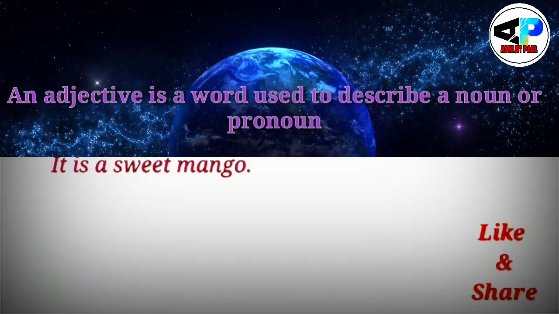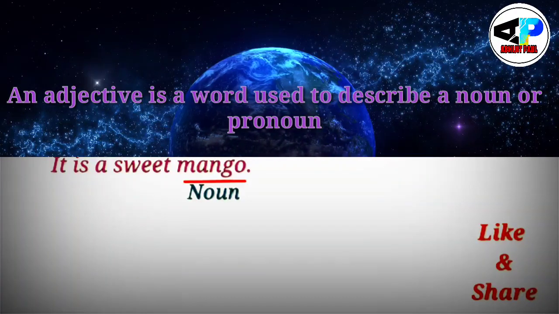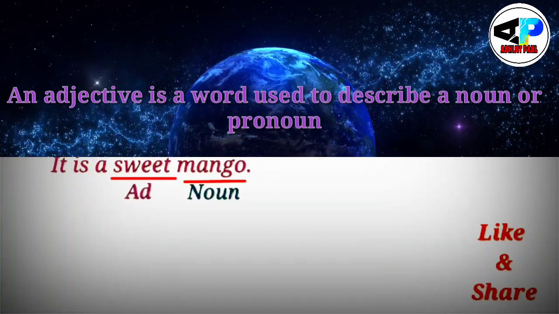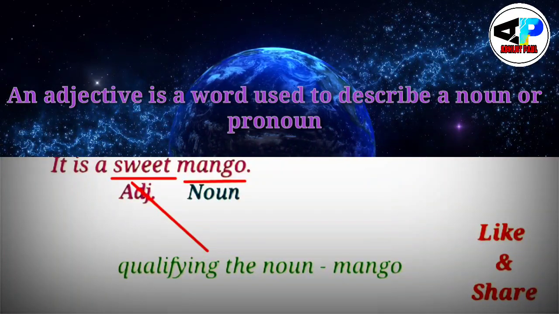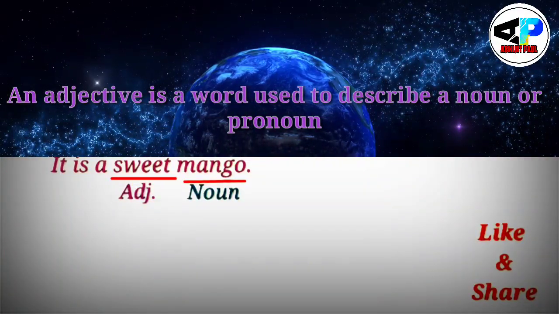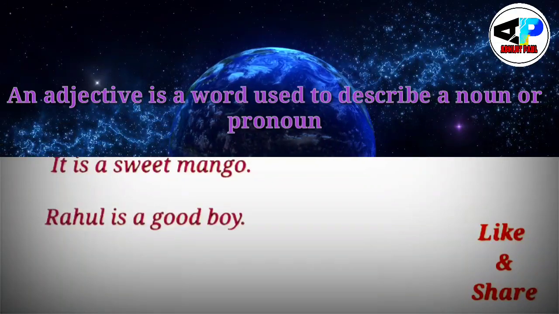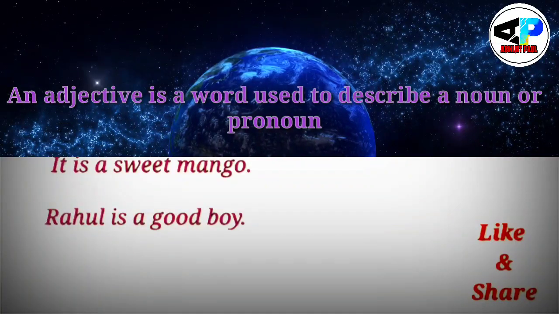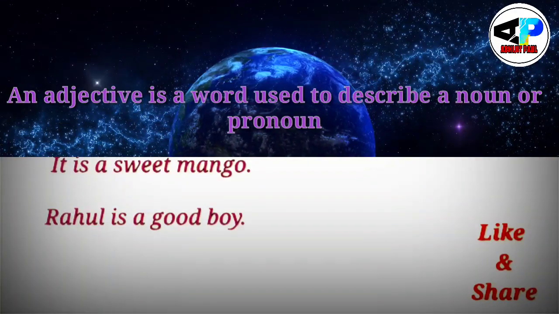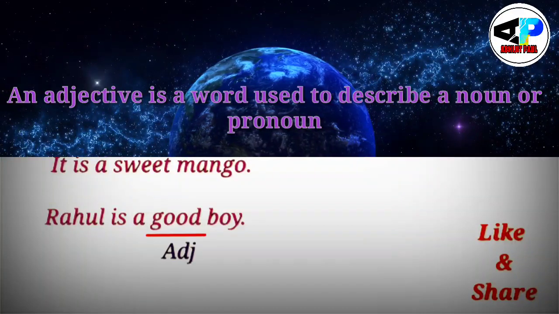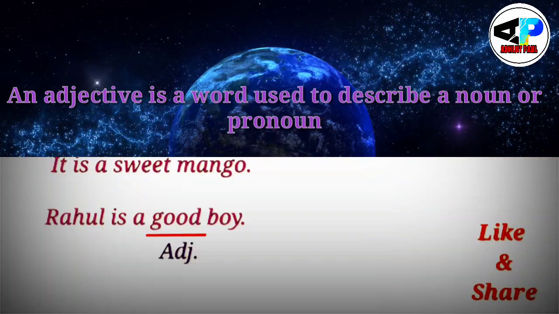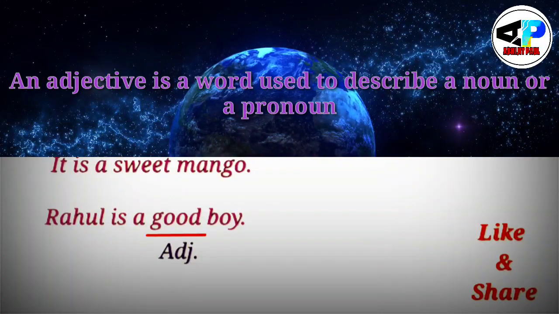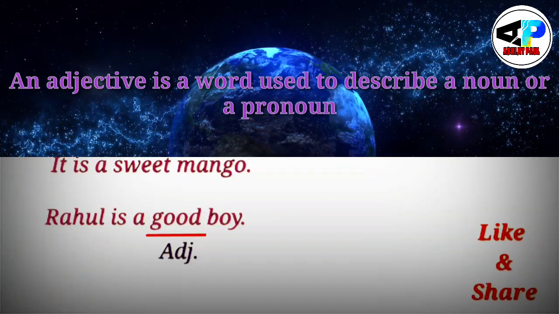See, it is a sweet mango. In this sentence, mango is the particular noun, and this word sweet is qualifying the noun mango, so we can say that sweet is an adjective. My second example, Rahul is a good boy, right? So boy here is the noun, and good, this word is qualifying the noun boy. We will come to know about Rahul, what kind of boy he is. So this good is the adjective.